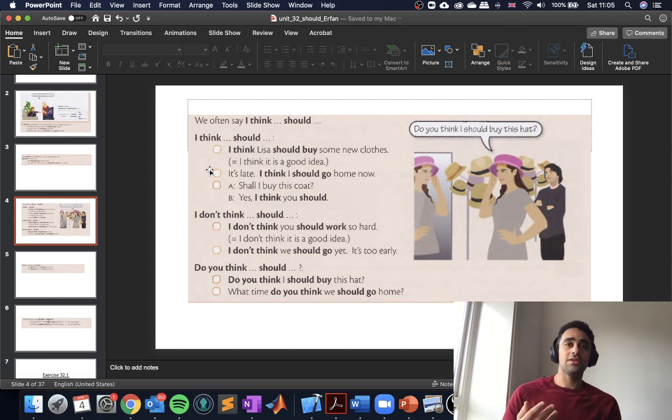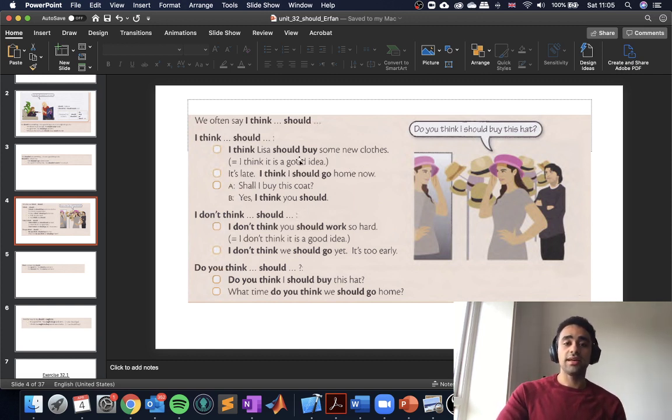Like, I think it looks good. In my opinion, it looks good. And maybe it's a good idea to buy it. It's not necessarily a good thing to buy a dress or a bad thing. I think it's a good idea. A couple of examples here: I think Lisa should buy some new clothes. So I think it's a good idea that Lisa buys new clothes. Maybe she hasn't bought clothes in a while and she needs new clothes. She doesn't need the clothes, she has clothes, but it's just a good idea.